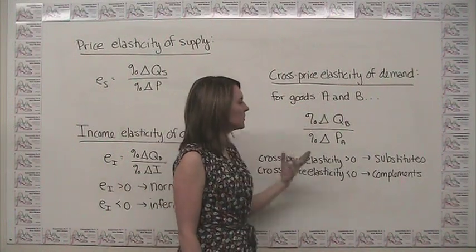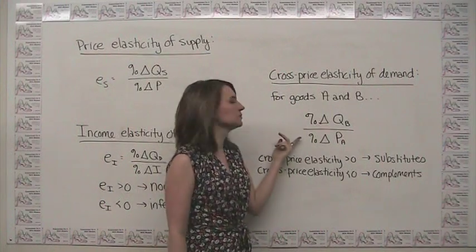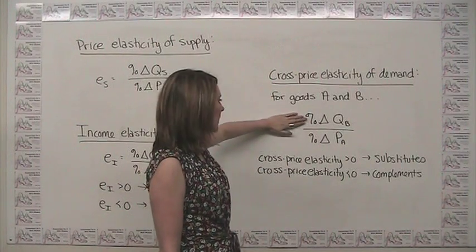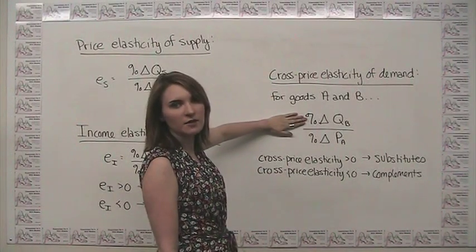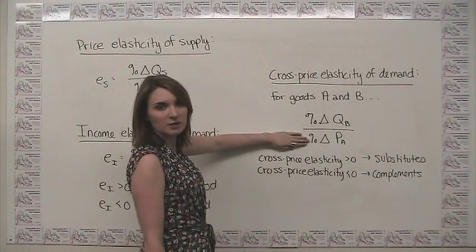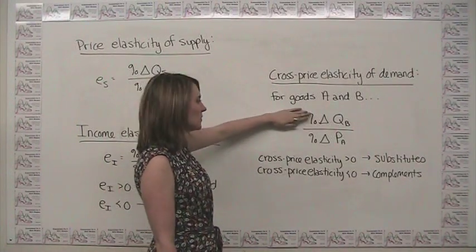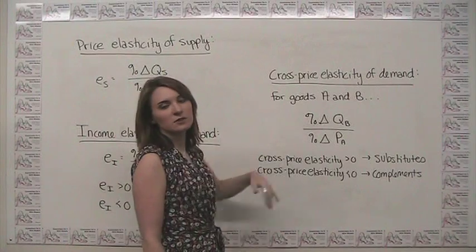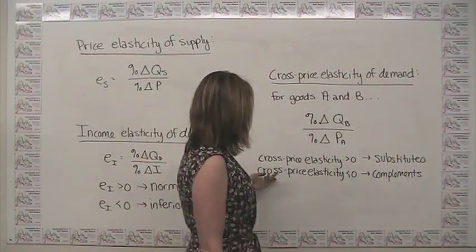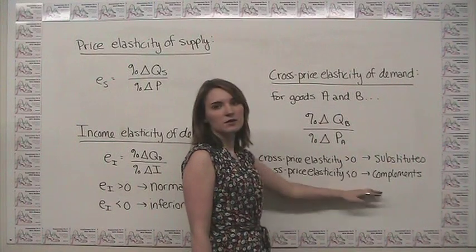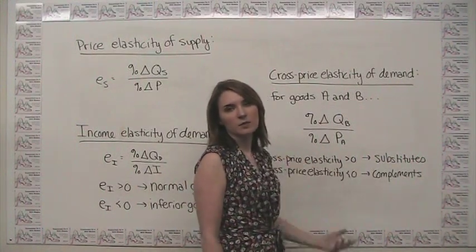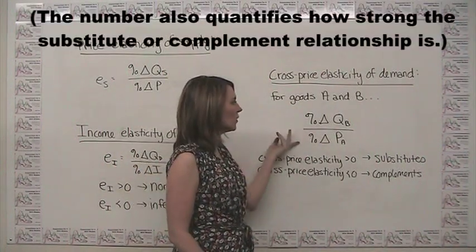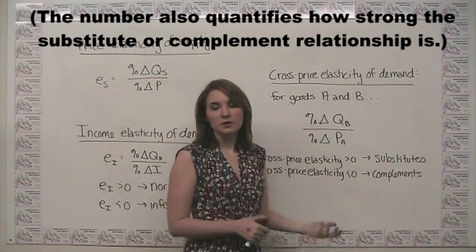So when we're dealing with complements, these two quantities move in opposite directions. And we're either going to get a positive price change for one of them and a negative quantity change for the other, or we could see, for example, a decrease in the price of DVD players and a positive change in quantity demanded for DVDs. Either way, when we divide the two, we're going to get a negative number. So we can say that if our cross-price elasticity is less than 0, we know that we're dealing with two goods that are complements. So again, the sign of this conveys useful information about what the two goods that we're looking at actually look like.